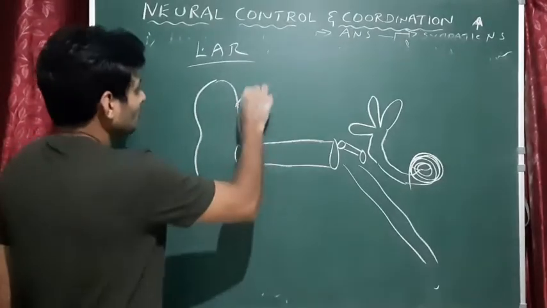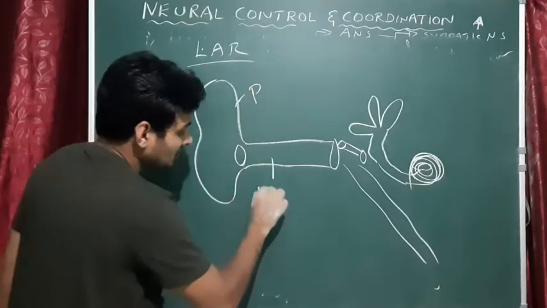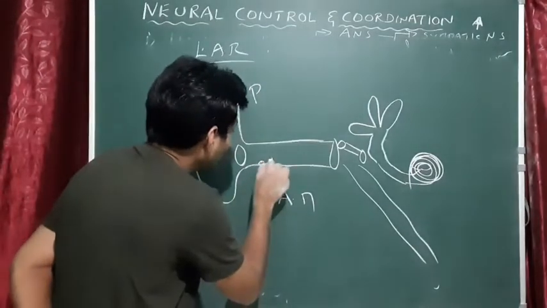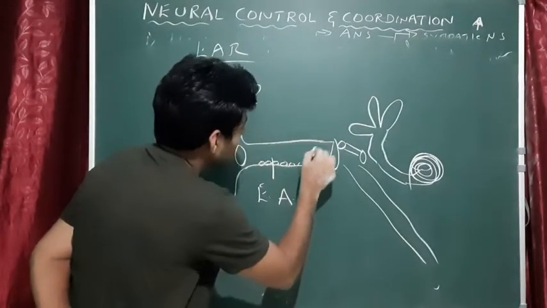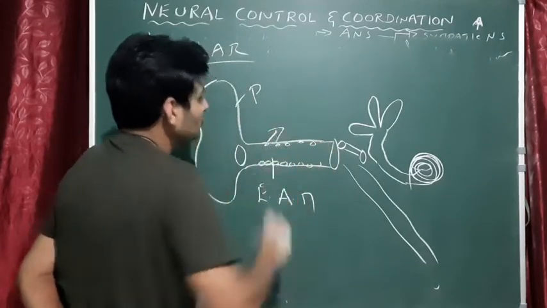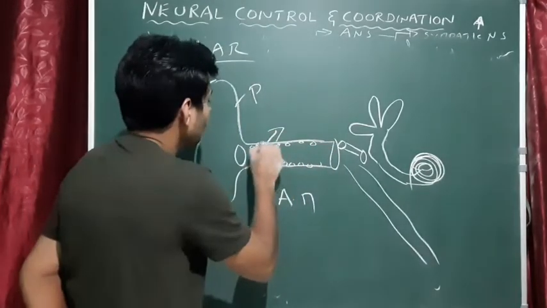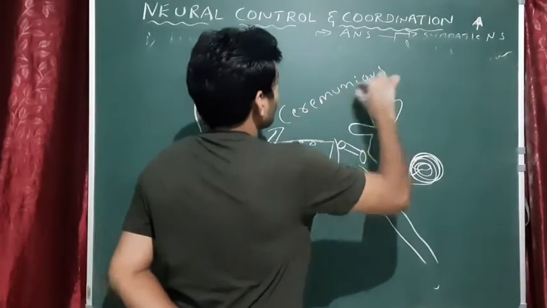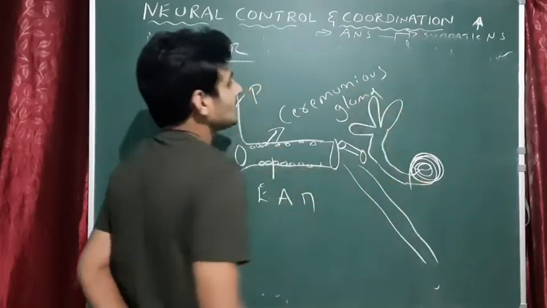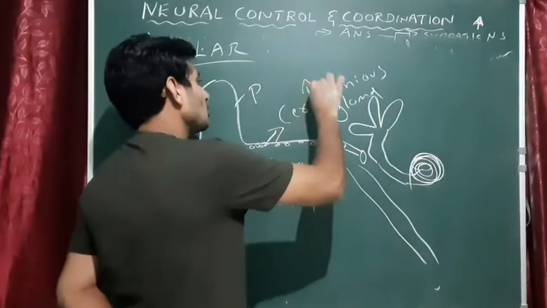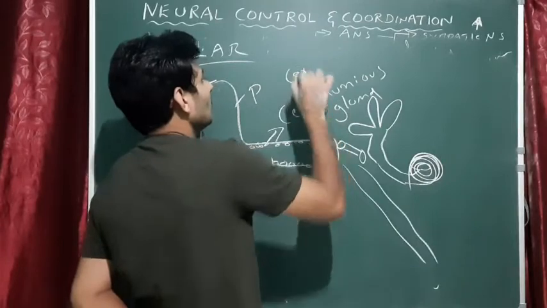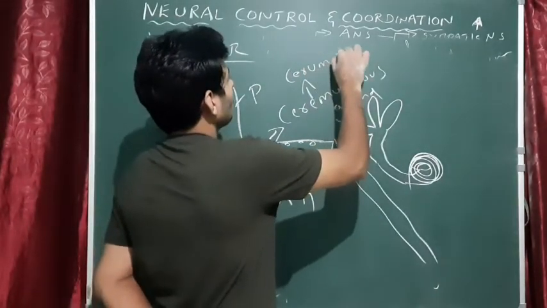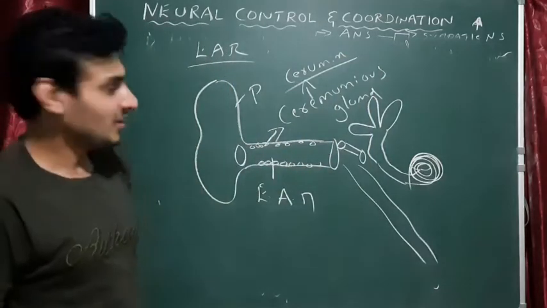Remember that this is the pinna, this is the external auditory meatus, and what we have here are specialized glands. What is the function of these glands? These glands are called ceruminous glands. They secrete wax. The wax can also be called cerumen. Alright, so this is easy.